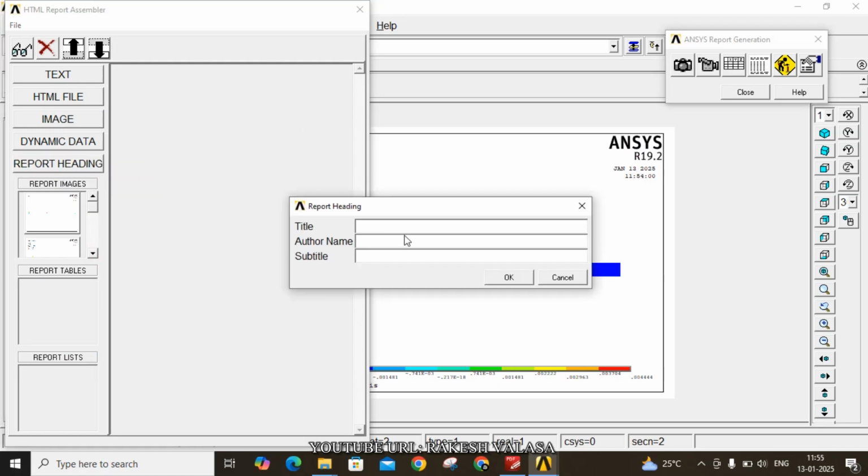Report heading. Here the title is static analysis. Author name, type your name. Here my name is Rakesh. Subtitle, that is stepped bar.